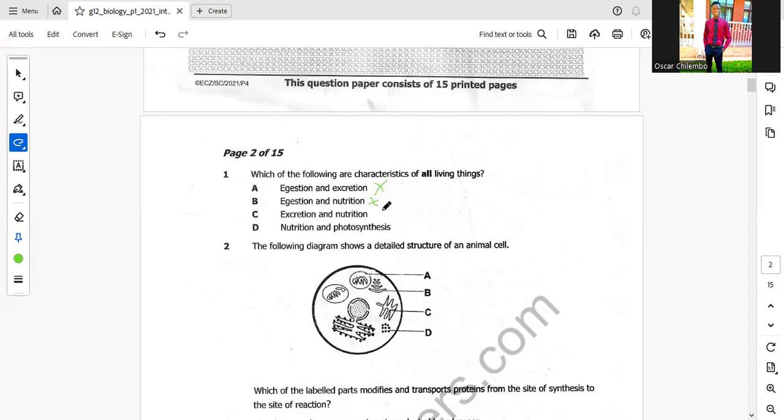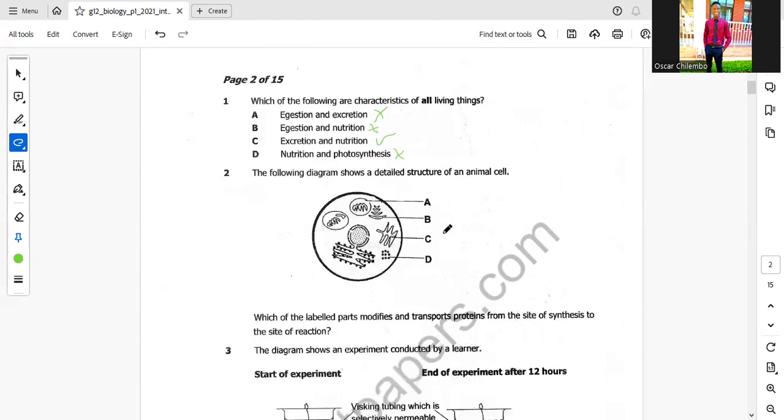Excretion and nutrition. Yes, all plants excrete and they undergo nutrition. Then nutrition and photosynthesis, option D. Photosynthesis does not occur in animals. So our correct answer for this question is C. All right, let's go to question 2.